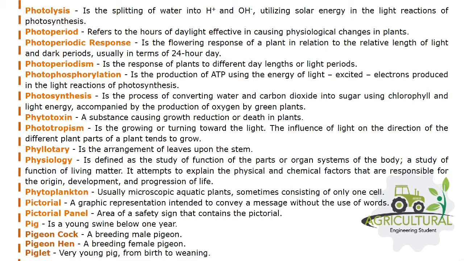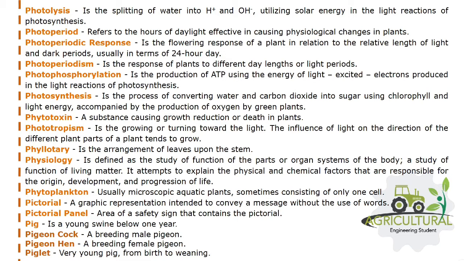Photophosphorylation is the production of ATP using the energy of light, excited electrons produced in the light reactions of photosynthesis. Photosynthesis is the process of converting water and carbon dioxide into sugar using chlorophyll and light energy, accompanied by the production of oxygen by green plants. Phytotoxin, a substance causing growth reduction or death in plants. Phototropism is the growing or turning toward the light.